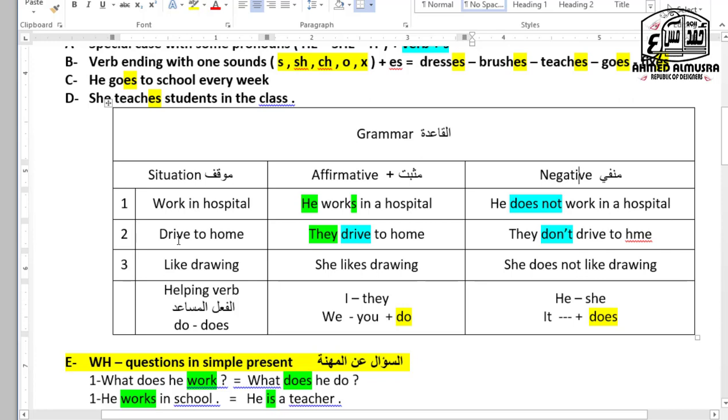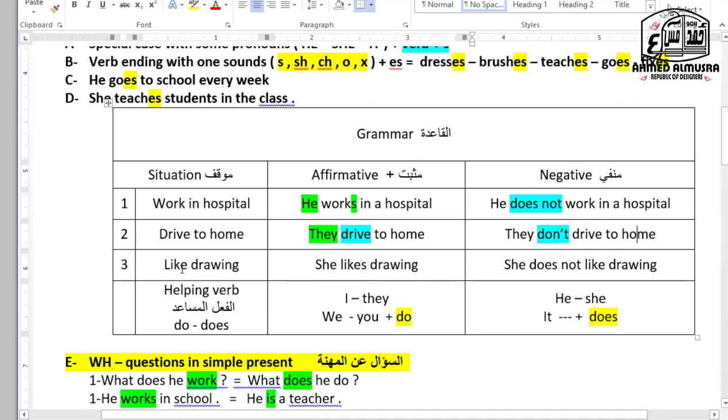Okay, now two. Drive to home. They drive to home. Normal. I, they, we, you, do. He, she, it, does. They don't drive to home.